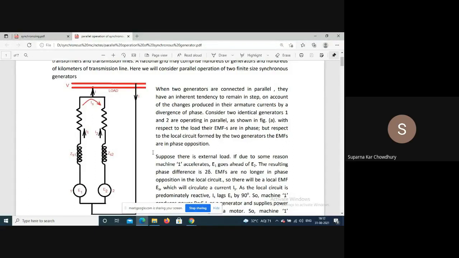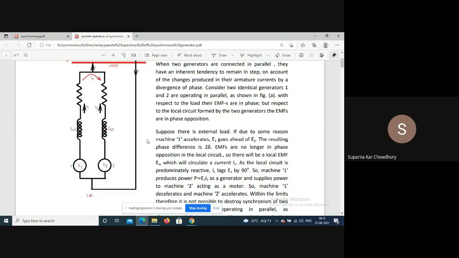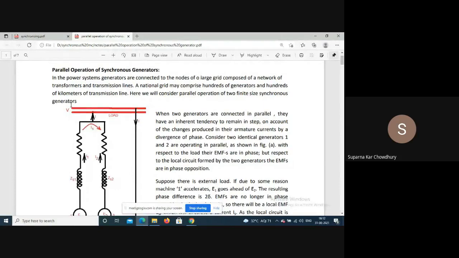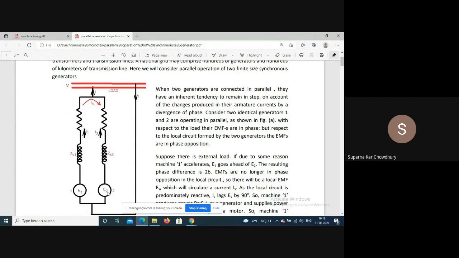Terminal voltage is say V. Obviously the magnitude of V as well as the frequency of the bus bar should also be constant. So the terminal voltage of machine 1 is V, machine 2 is V, and their frequency is also the same.